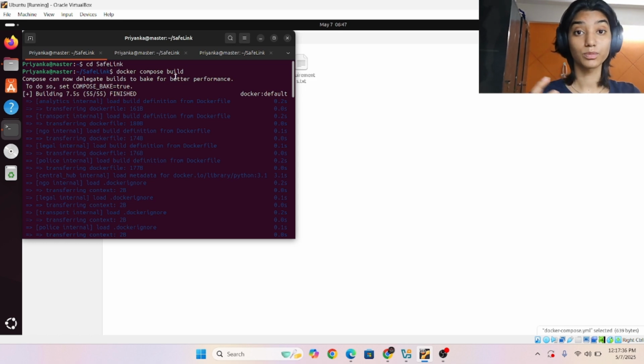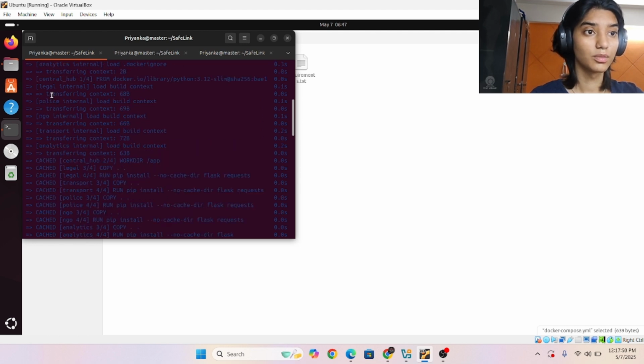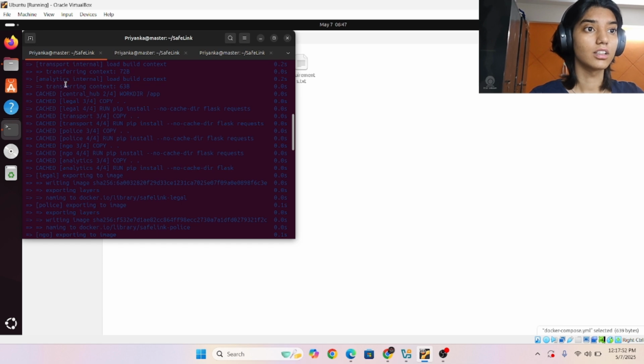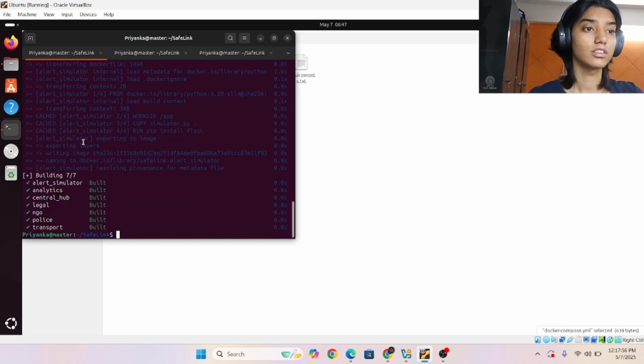So Docker Compose build actually helps in making the image for each and every particular service that I have. It has generated images for the transport, police, NGO, analytics, and Central Hub.